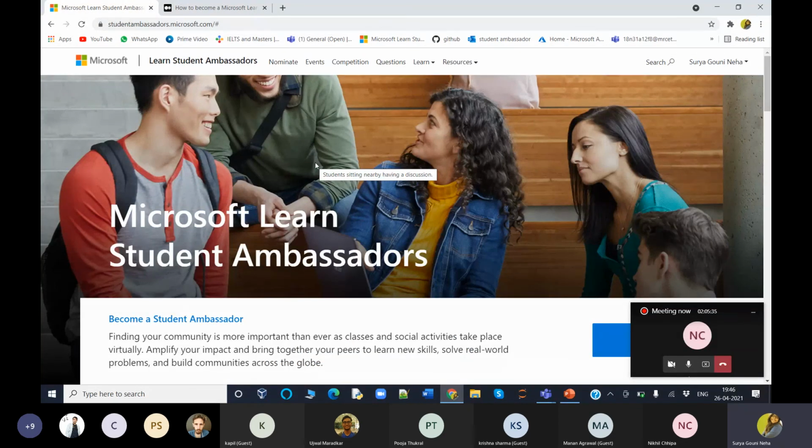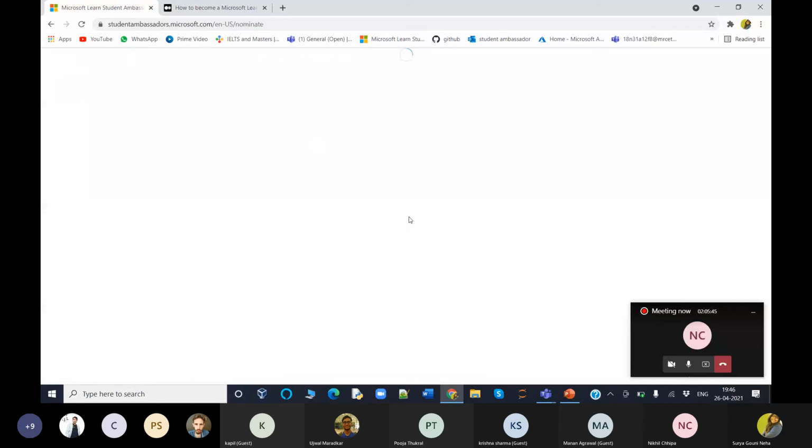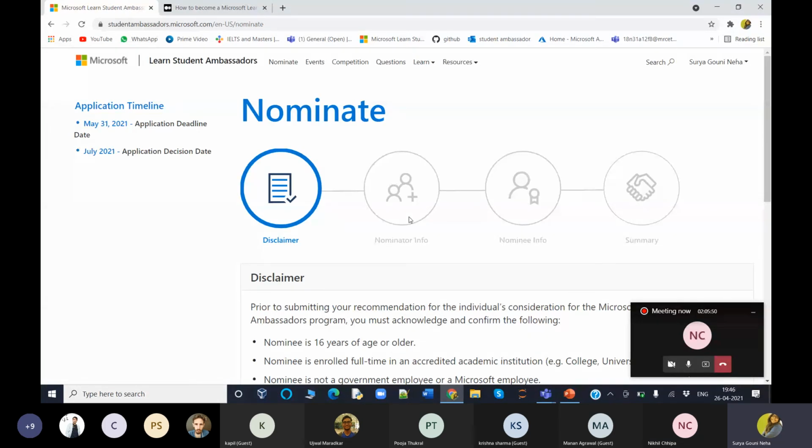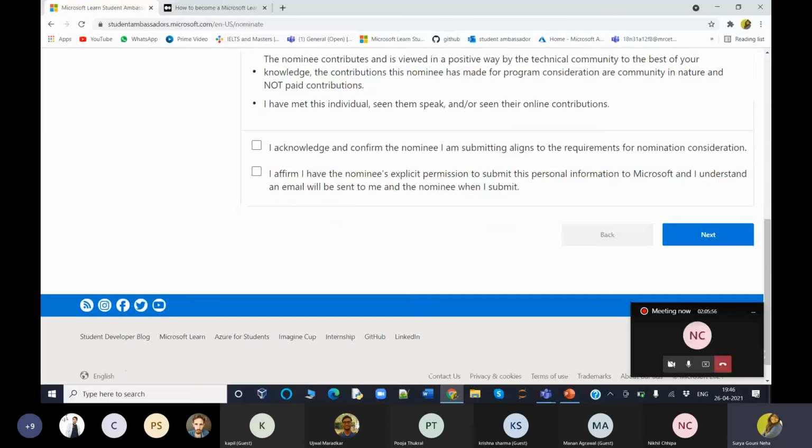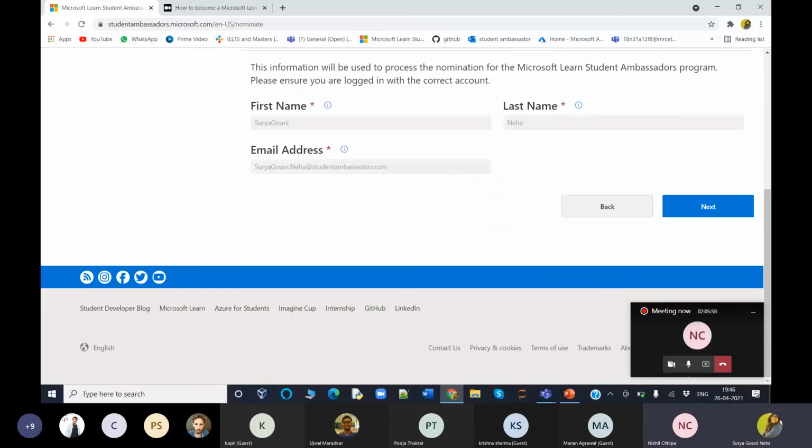And one more thing, being a beta MLSA, I can recommend you. So if you are interested in applying for the MLSA program, I can nominate you. You can reach me on LinkedIn or Instagram or Twitter, anywhere. I've just shown you how the nomination is going to be. We will put our LinkedIn link in the comments.